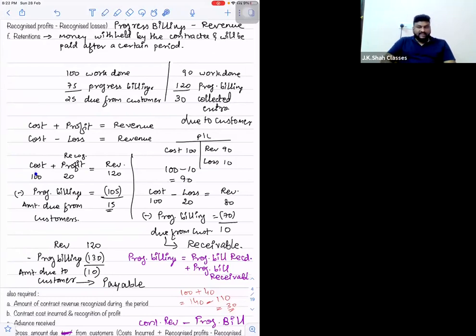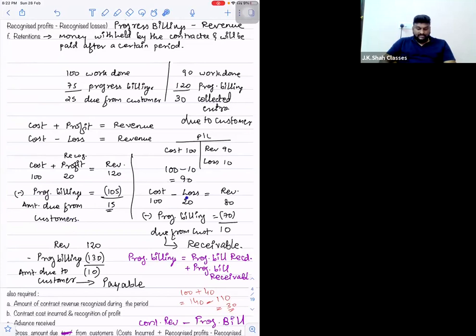Say, cost is 100 and 20 rupees profit is recorded. So can I say cost plus profit, 120, will be the revenue that will be shown in P&L, right? And progress billings are 105 rupees. So I can say 15 rupees amount due from customer. Amount due from customer is nothing but receivable.